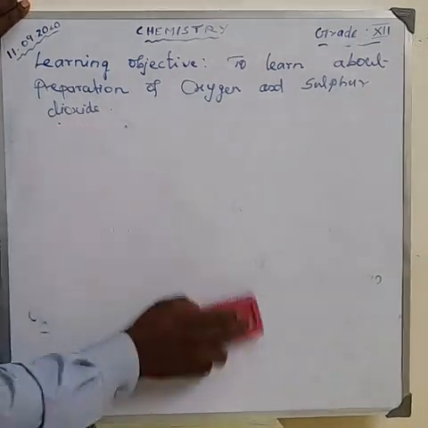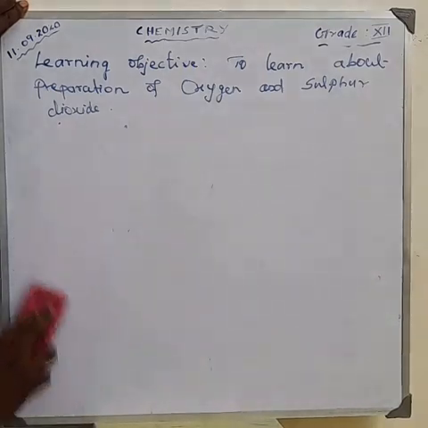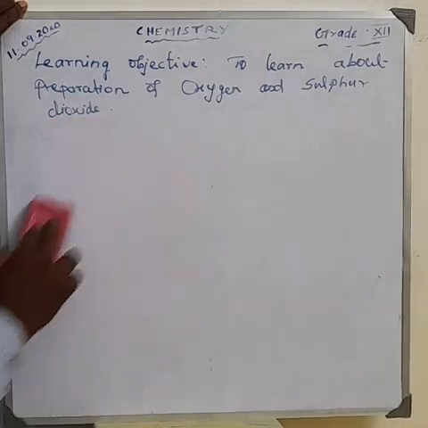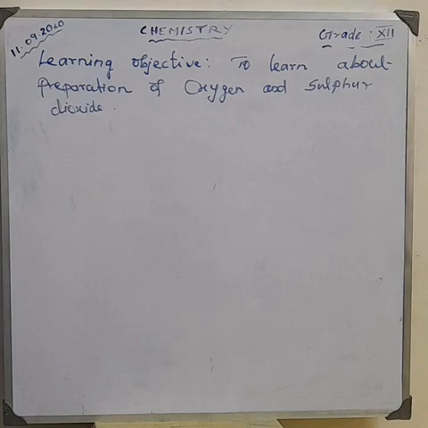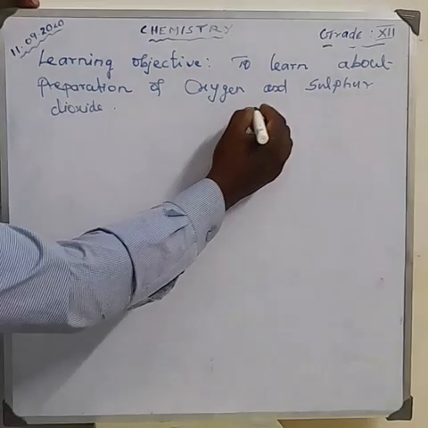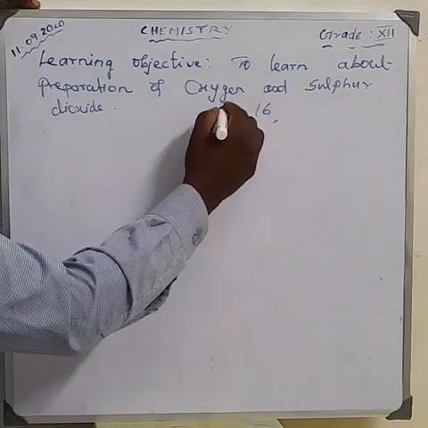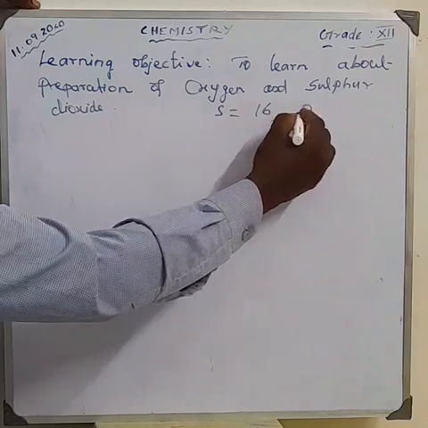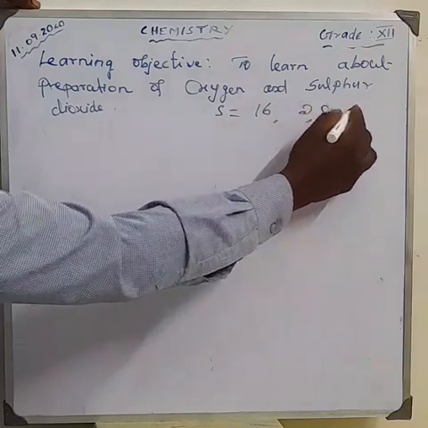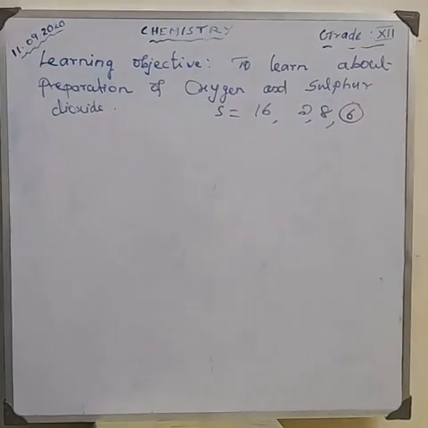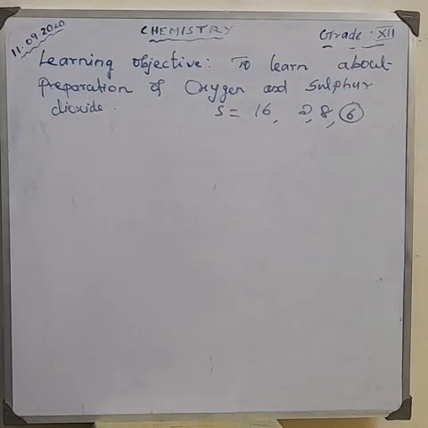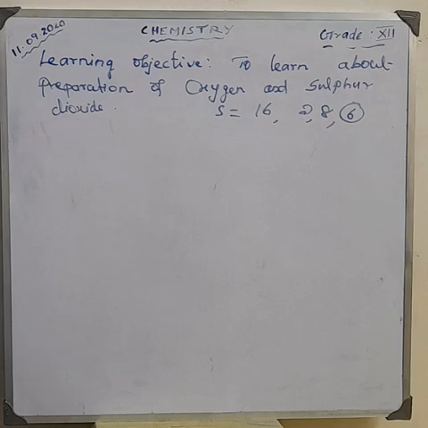Sulfur is included in the oxygen family. What's the reason? The atomic number of sulfur is 16. First shell 2 electrons, second 8 electrons, and the outermost has 6 electrons. Oxygen also has 6 outermost electrons, so sulfur is also included in the oxygen family. Sulfur exists in crystalline as well as amorphous form.